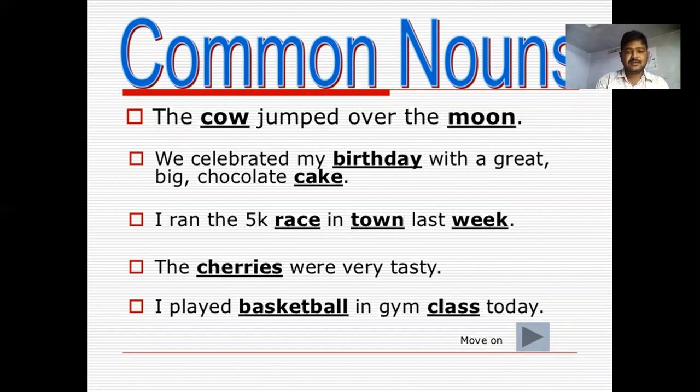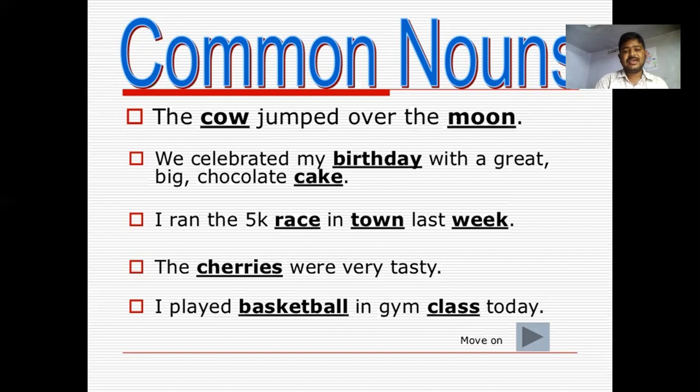We celebrated my birthday with a great big chocolate cake. Here, my birthday is a common noun, and cake is again common, and chocolate is a proper noun. Then we are not responding for that.